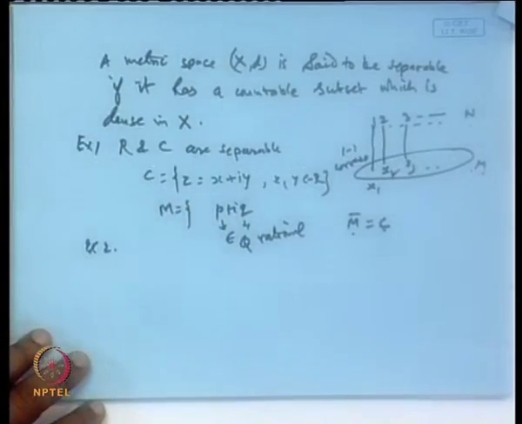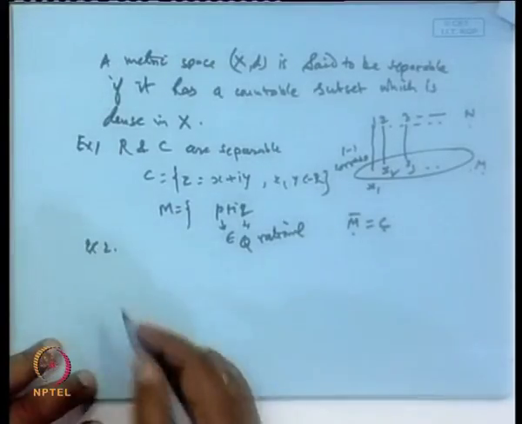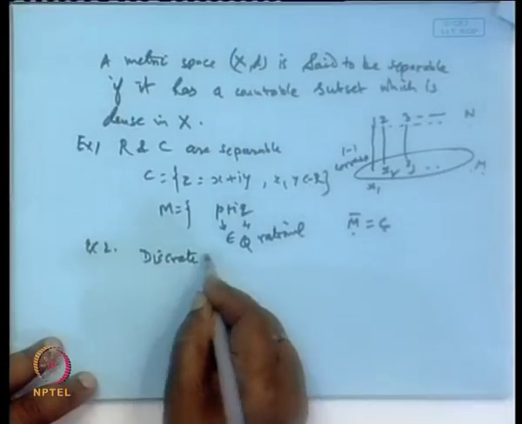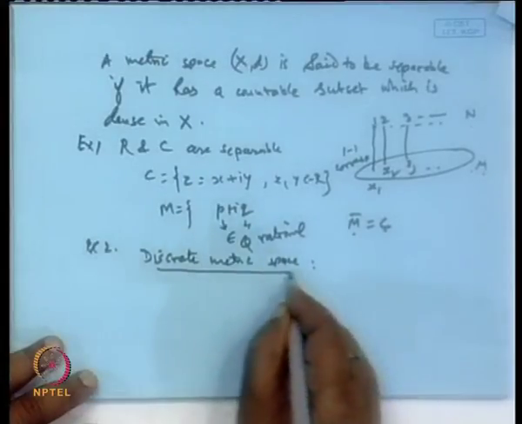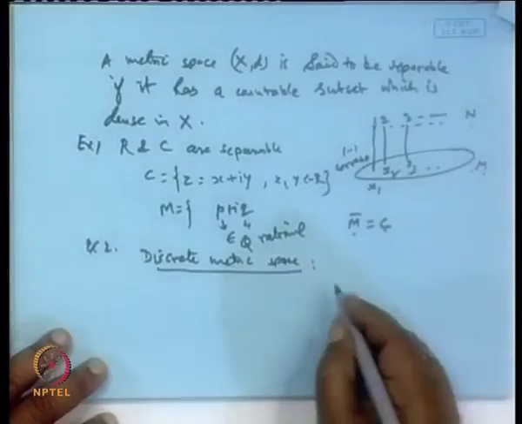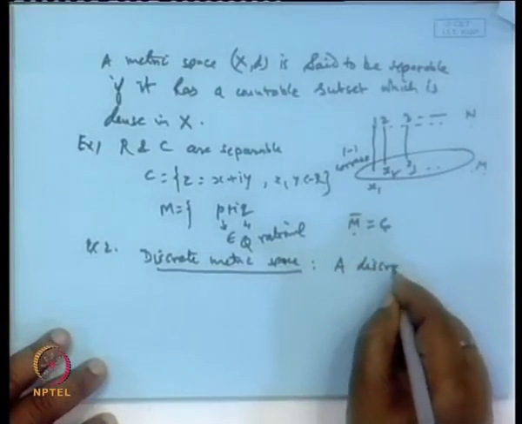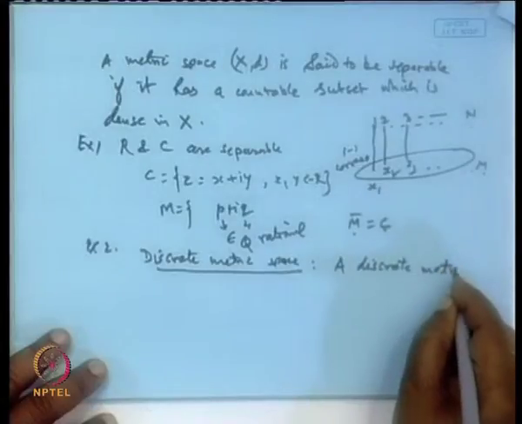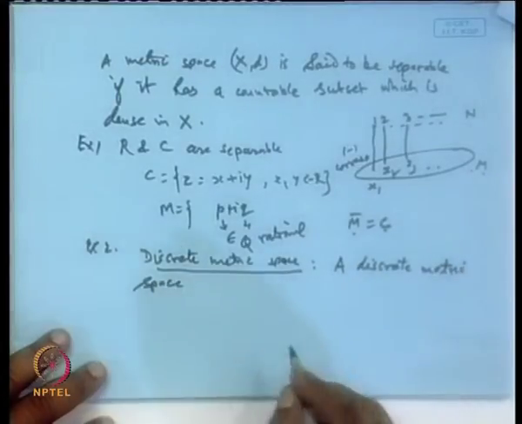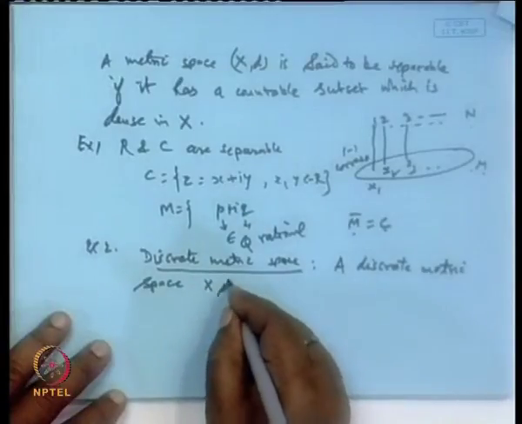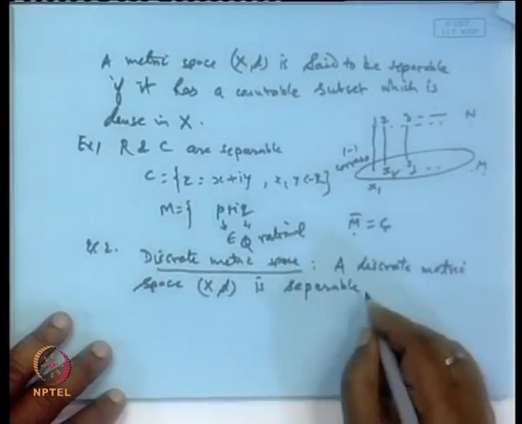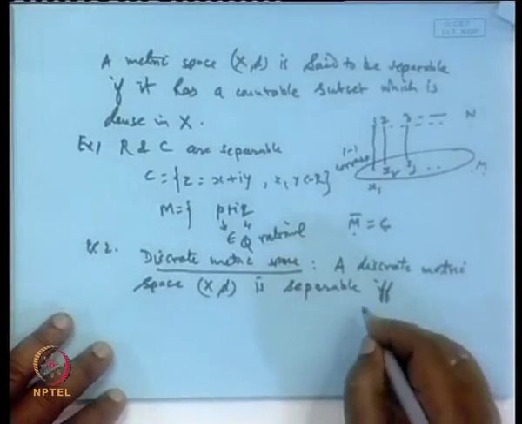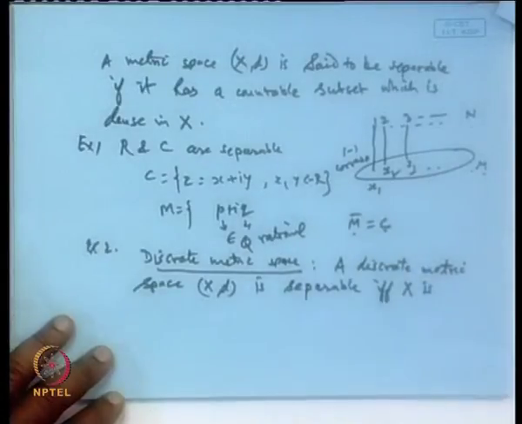Okay. Then another example, let us see. If I choose a discrete metric space, then we have a discrete metric space (X, d) is separable if and only if X is countable.